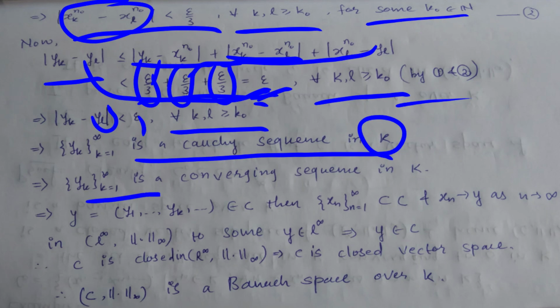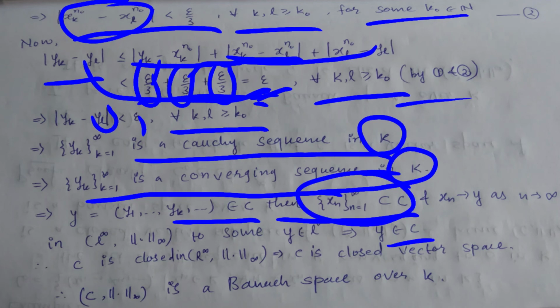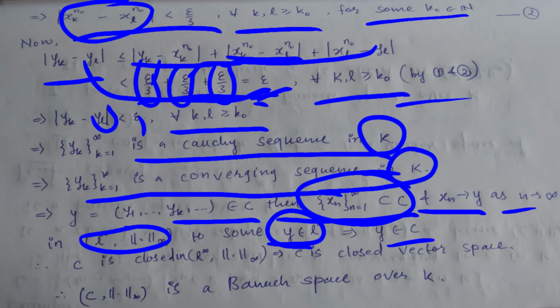So this is also a convergent sequence in K. So I have to take some point y, that is y equals y1 up to so on, yk up to so on, which is in C, and we have to prove that this y is in our space C. We have that this sequence is in C, and also know that xn converges to y as n tends to infinity in this space, to some y belonging to L infinity.